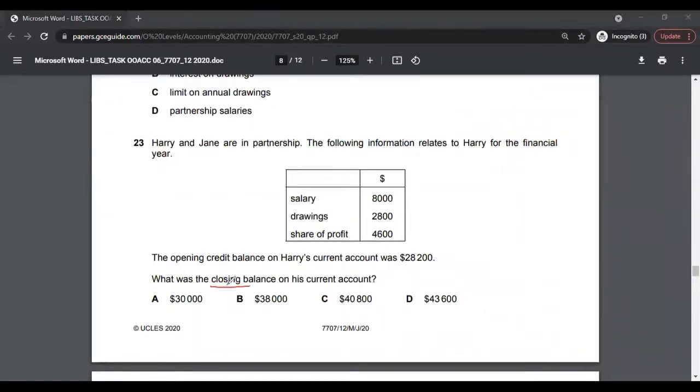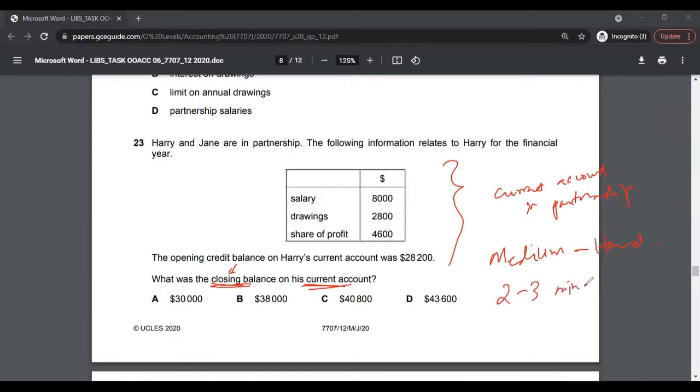Multiple choice 23. What was the closing balance of his current account? Right. So you have this information presented here. You have current account in partnership. If you know how to prepare a current account, you can easily use this information and then prepare a closing balance there. So again, I would say this is from medium to hard, because it will take some time, again, 2 to 3 minutes at least, to read the question, to understand, to digest it. It will take some time. But the key there is to practice. As long as you practice, you should be fine.